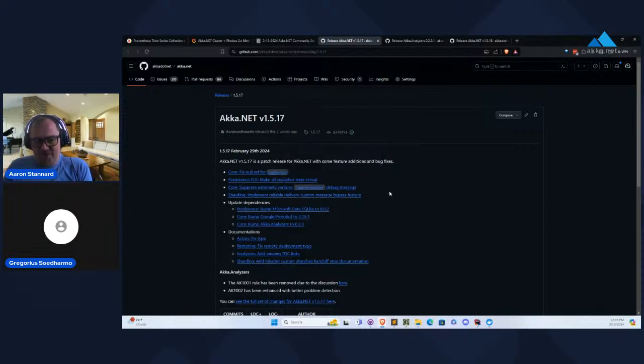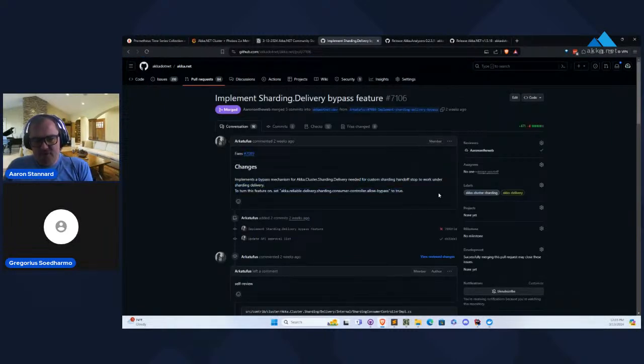You also implemented this Akka.Delivery bypass feature, which I thought was useful. So this was, if you're using Akka.Delivery, which we covered, and we'll link to the video here after this recording goes live. We added Akka.Delivery like May, June of last year. It's a reliable delivery system for Akka.NET, and it has a flavor specifically for cluster sharding.